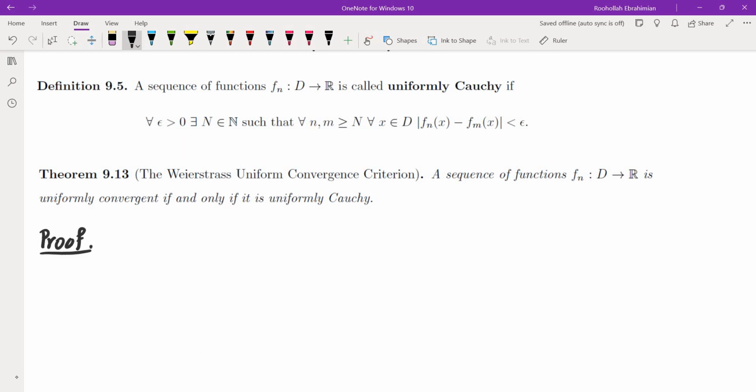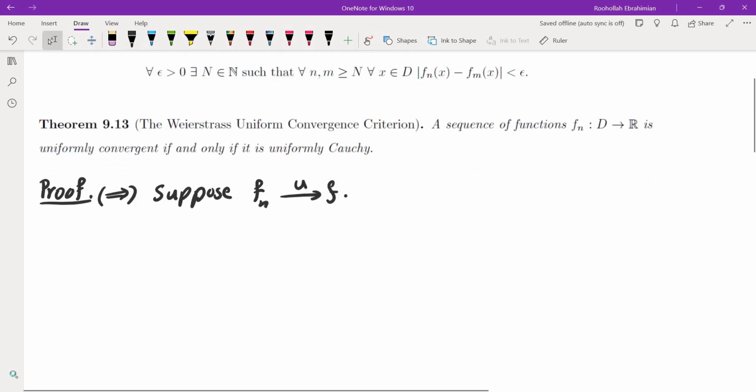Okay, so the key theorem that we're going to prove today in this video is the Weierstrass uniform convergence criterion. So what is the Weierstrass uniform convergence criterion? It tells you that a sequence of functions fn from D to R is uniformly convergent if and only if it is uniformly Cauchy. So let's assume that it is uniformly convergent. So suppose fn converges to f uniformly.